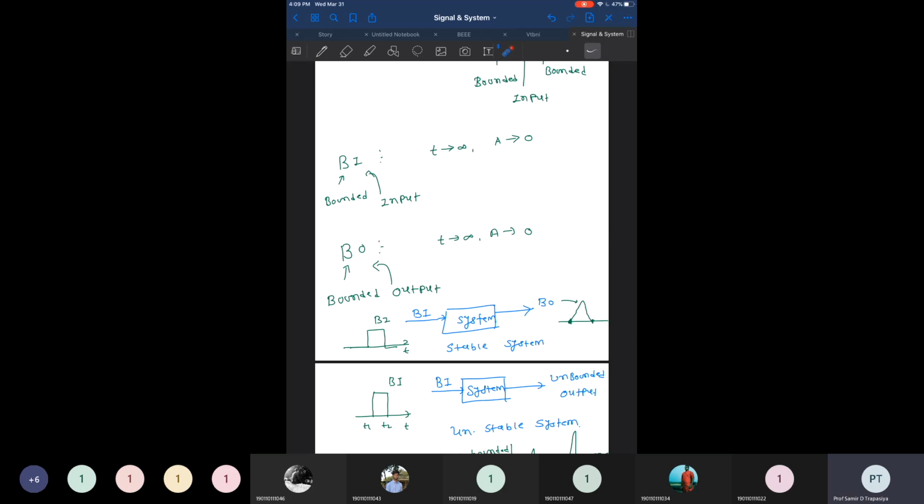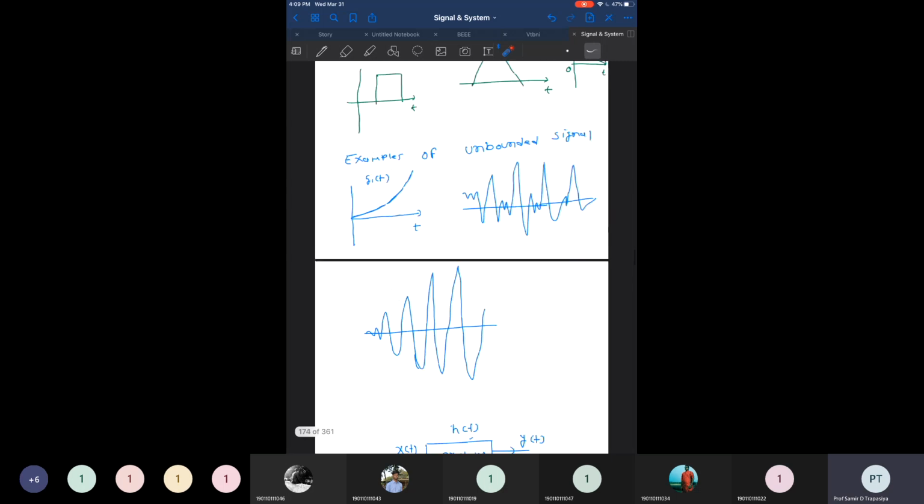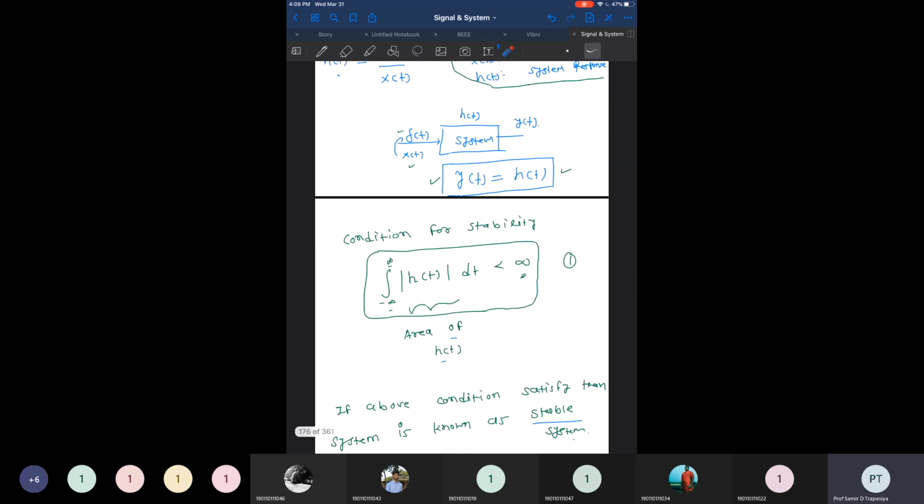So we have to apply the bounded input to the system and check whether the produced output also follows the bounded condition or not. We have taken a few examples of this, and the final condition we have to check is, if we take the signal h of t, h of t is the response, your output y of t divided by the input x of t.